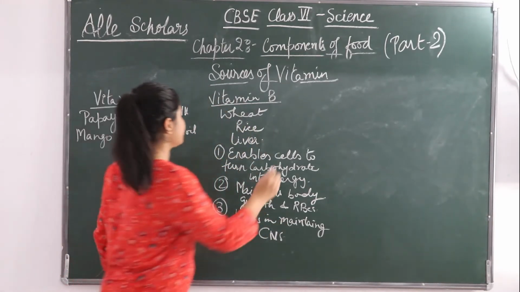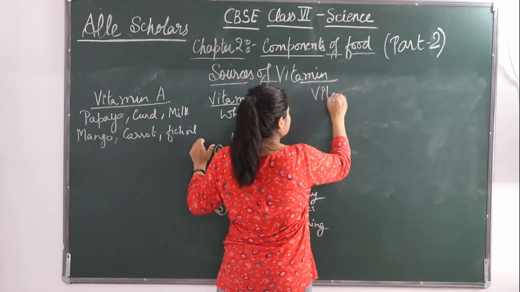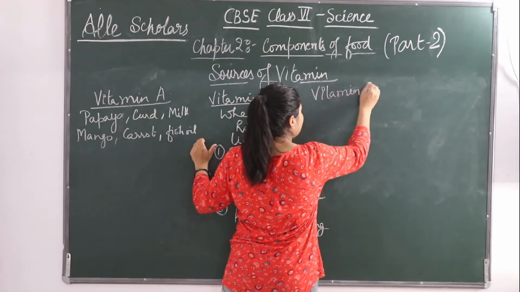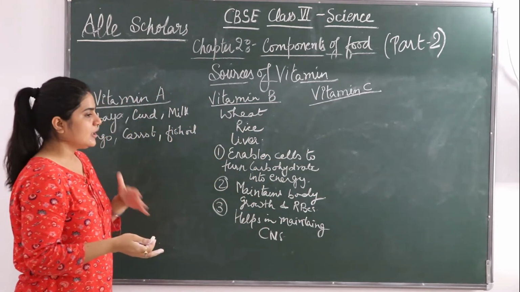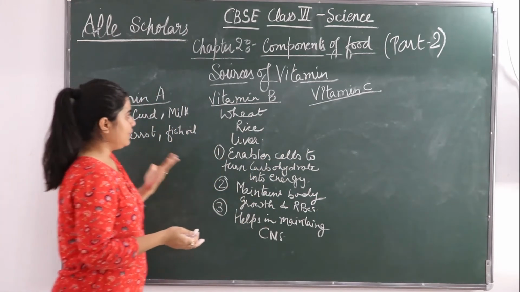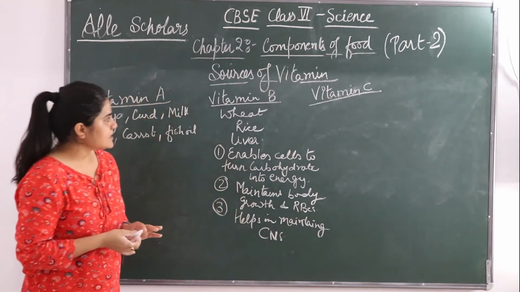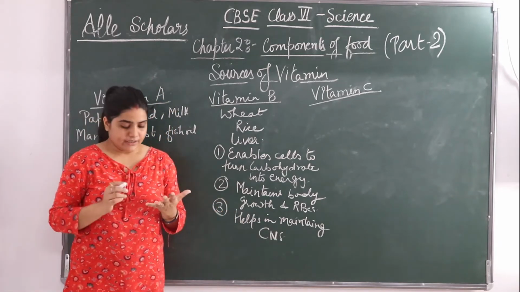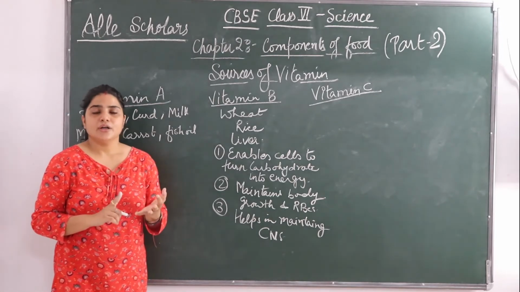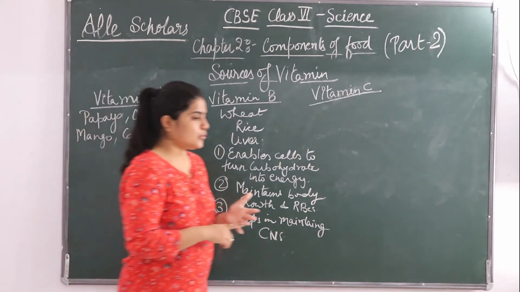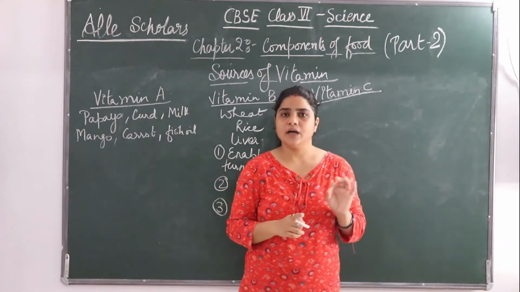Next comes vitamin C. I have already told you vitamin C helps to fight against different diseases. We get it in all the citrus fruits like orange, and we get it in tomatoes, guava, green chili, lemon, amla.